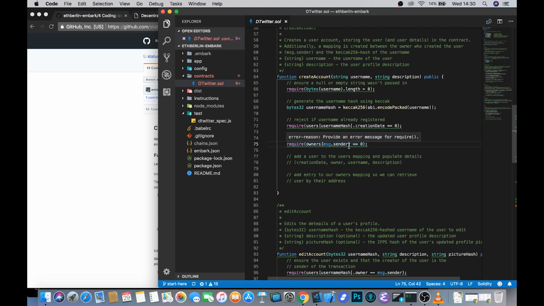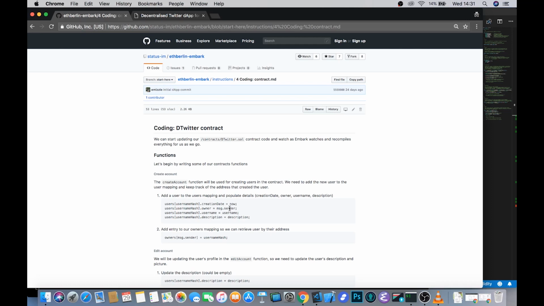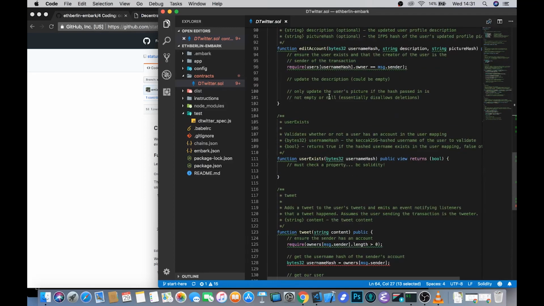But this is one of the really neat features of Ethereum, and just the way that it is architected, that it's this object-oriented environment in which you always know which messages have come from which objects. And there's not really another object-oriented environment in the world like that. And so, rather than requiring an address as a parameter, which is really quite easy to manipulate, you can just get access to these globally accessible objects to do with the message itself that has been sent when calling this function. So now that we've checked through all of our initial conditions, if all of these things pass, it'll be time to create a user.